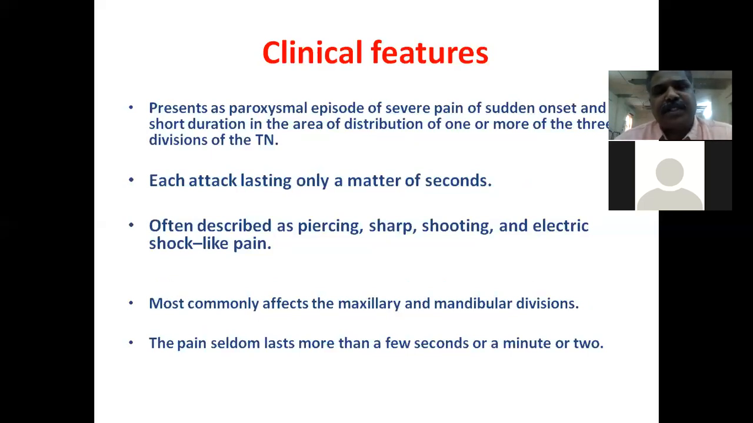Coming to manifestations, the characteristic feature is a paroxysmal episode of severe pain of sudden onset with a short duration in the area of distribution of one or more of the three divisions of the trigeminal nerve. Each attack lasts only seconds to minutes, and is often described as piercing or sharp shooting pain with an electric shock-like character. Most commonly it affects the second and third divisions, and very rarely the first division.